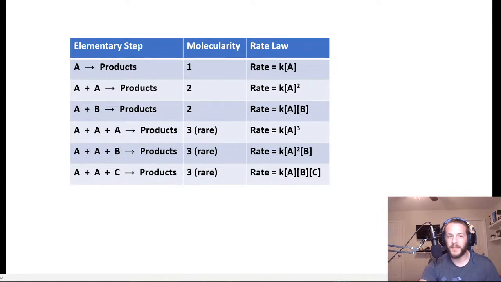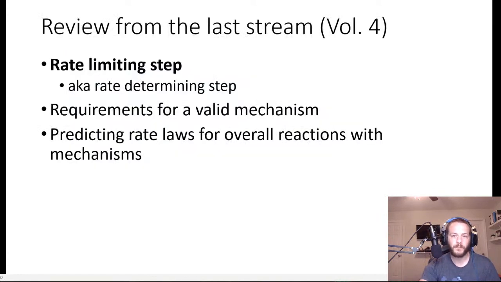So, okay, that's molecularity. We talked about that. To continue our review from the last live stream, we talked about the concept of a rate limiting step, also called a rate determining step. Those are synonyms, and that is a very important concept because the rate limiting step is the slowest step of the chemical reaction that limits or determines how fast the reaction can proceed.